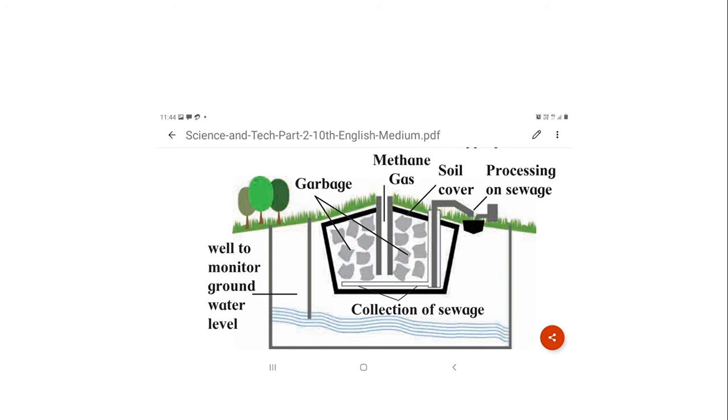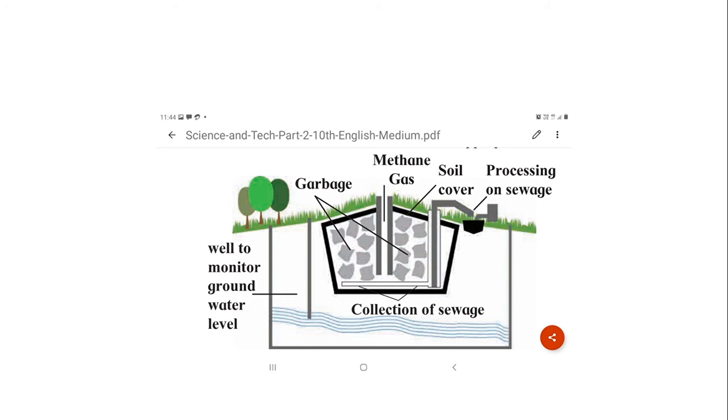Next is sewage management. In villages, domestic sewage is disposed of either in nearby soil or in a biogas plant. So that is not a big problem in villages. But in urban areas, in large cities, sewage needs to be carried to a processing unit and acted upon by microbial processes.